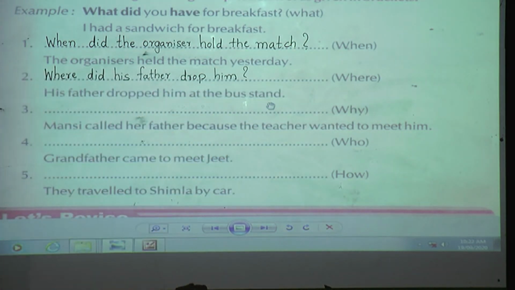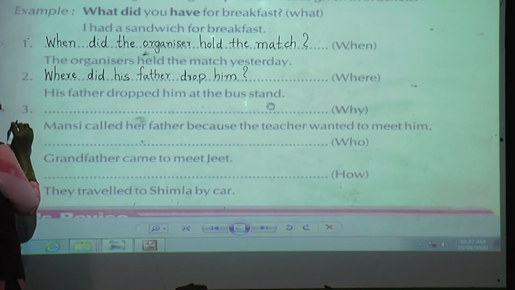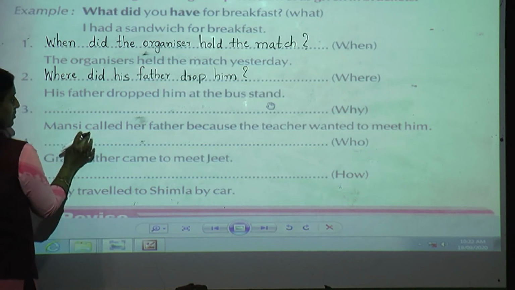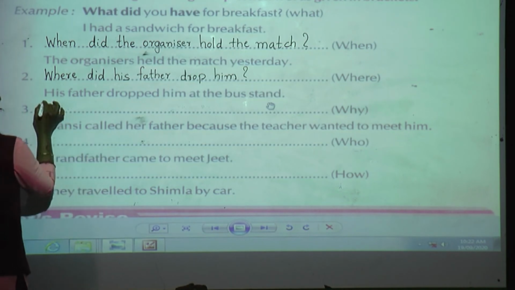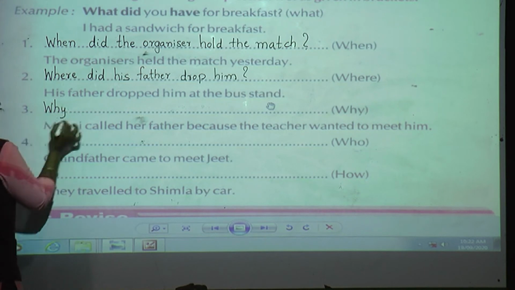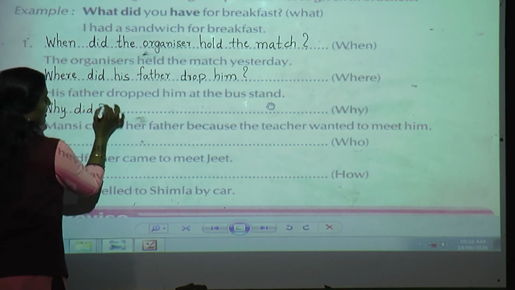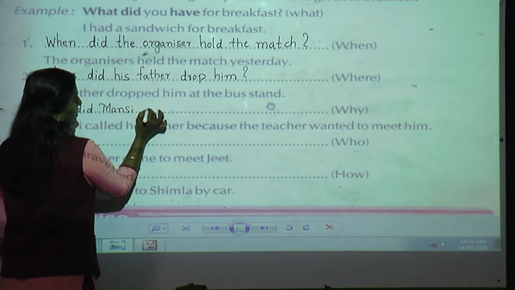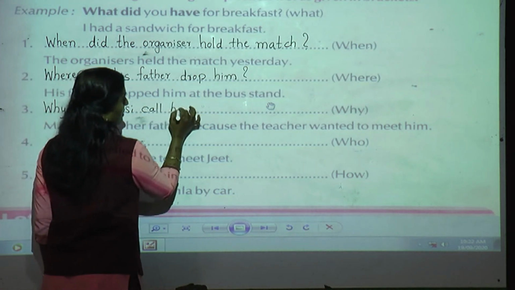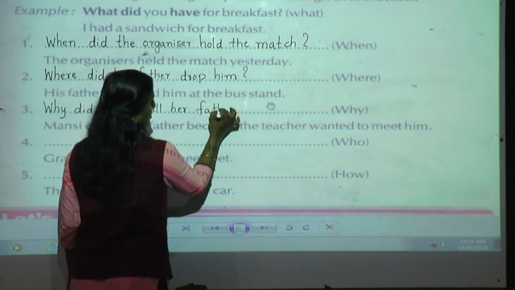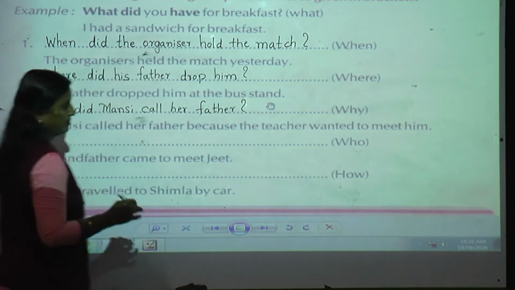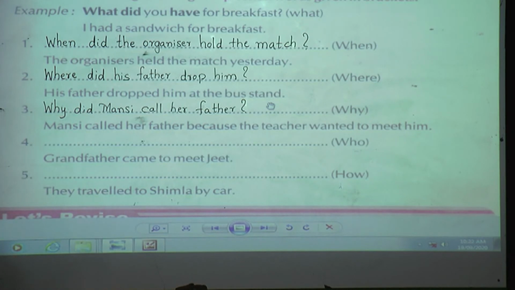Okay. Third. Why? What is the question given over here? Why? Mansi called her father because the teacher wanted to meet him. So my question will start from the word why. Why did Mansi call her father? Again, why did Mansi call her father?